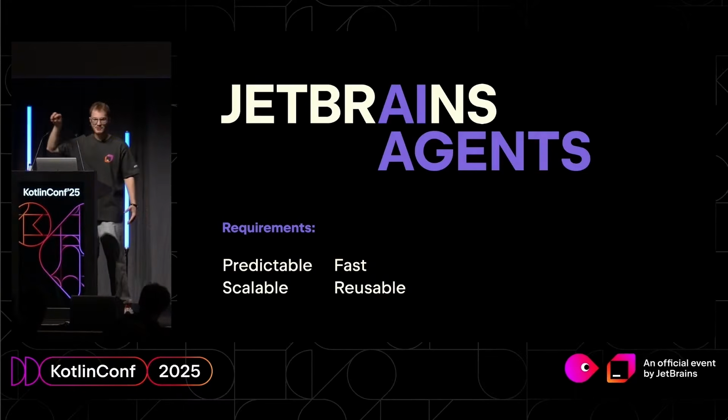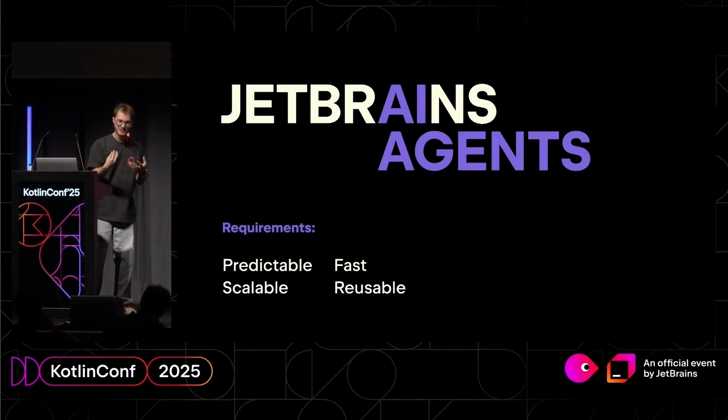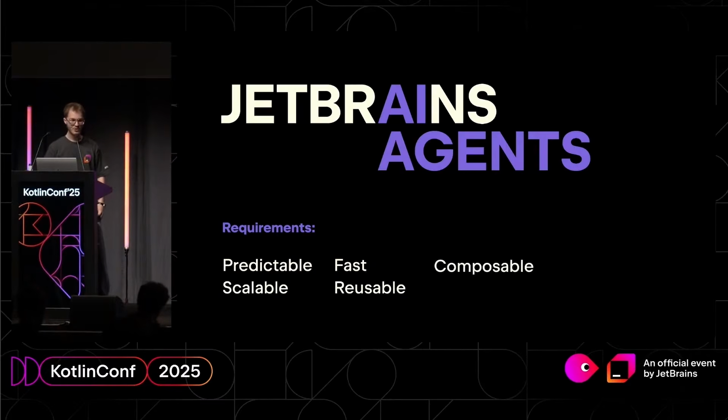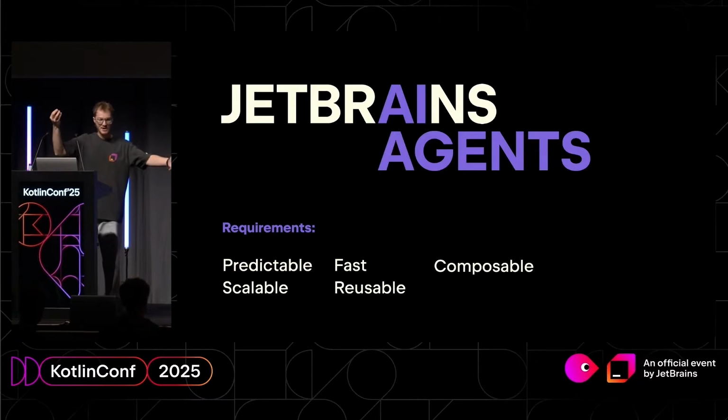We don't want to do the same job again. We want to easily allow reuse of the same idea, the same agent, in another product. And moreover, we want them to be composable. If some small part is very cool and it's solving a great problem efficiently, we don't want to replicate the job again. We want to be able to include it in many other different products and compose one inside each other.